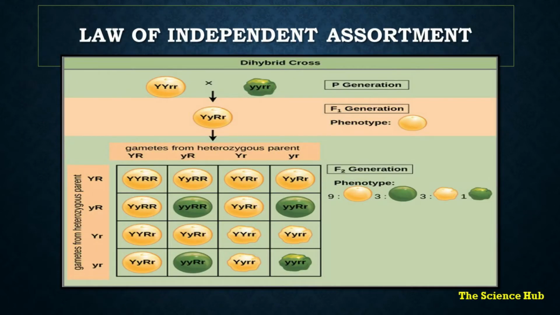Here we can see Mendel has taken the true breeding plants, that is the parent generation, and then we get the F1 generation. Then in the F2 generation he crossed the F1 generation, with 2 different characteristics, and we get the ratio of 9:3:3:1.